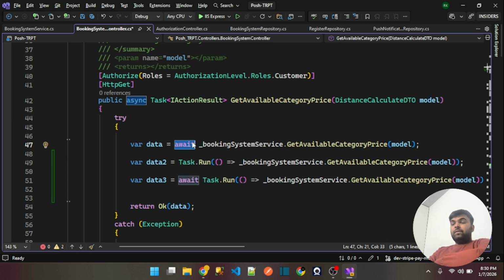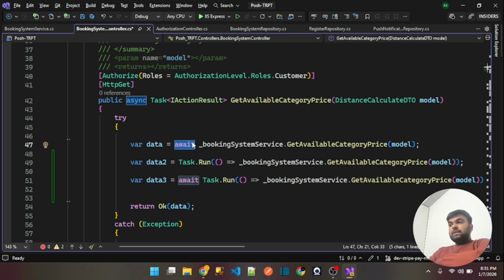So let's see what we will cover here, and what the differences are between await and Task.Run. Whenever we want to create a multi-threaded or asynchronous application, or whenever we think about scalability, we need to understand this, because at many points we always use these two keywords, okay. So we should be familiar with these two keywords. This is why we are discussing this topic here.